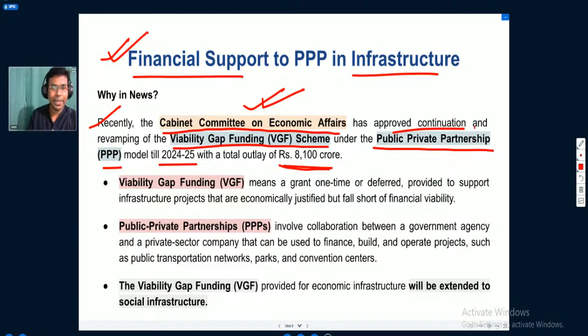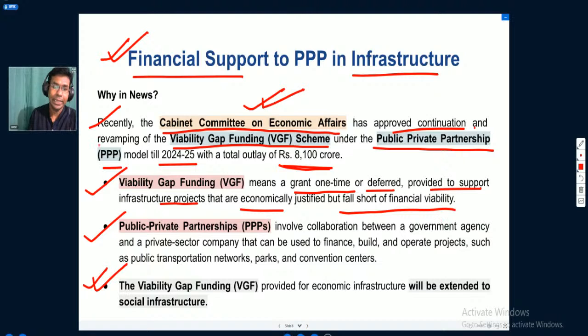So in this respect, we will understand what we mean by viability gap funding, what we mean by public-private partnership, and in which sectors the viability gap funding has been extended. Viability gap funding means a grant, one time or deferred, provided to support infrastructure projects that are economically justified but fall short of financial viability.